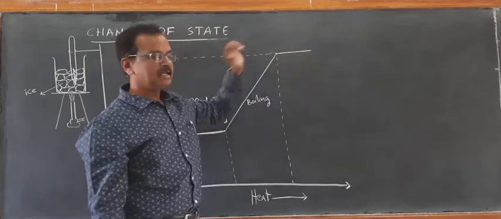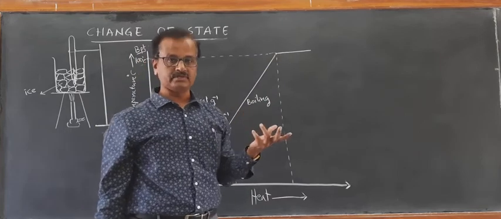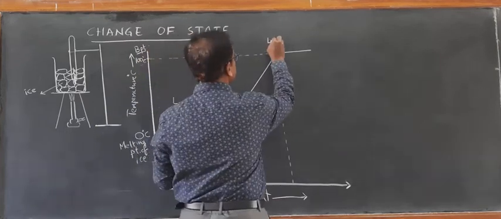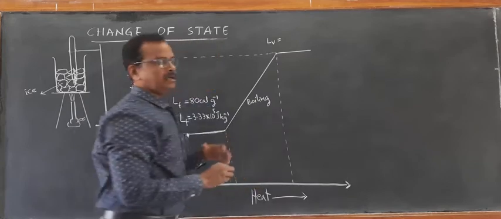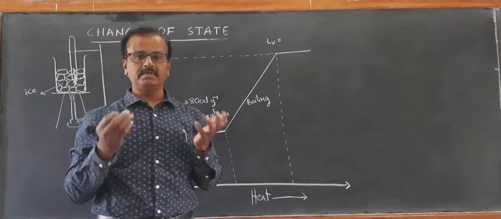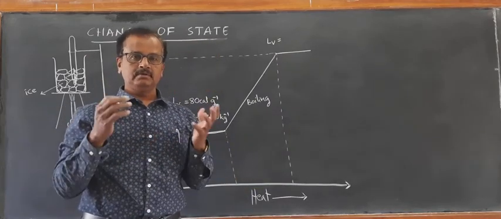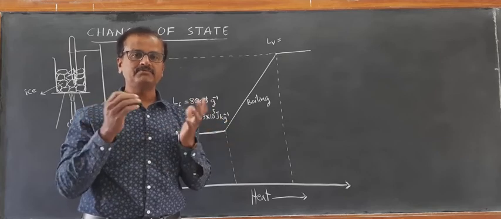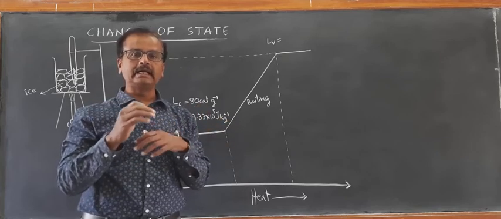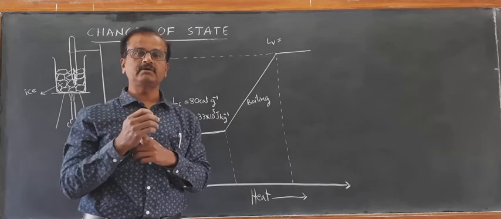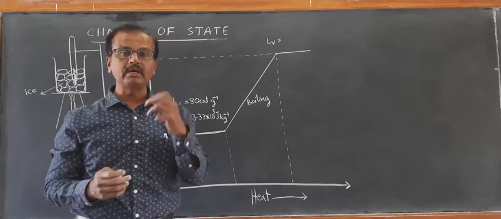That is called latent heat of vaporization. In the same way we can define the amount of heat required per kg of liquid to completely convert it into the state of vapor at its boiling point.